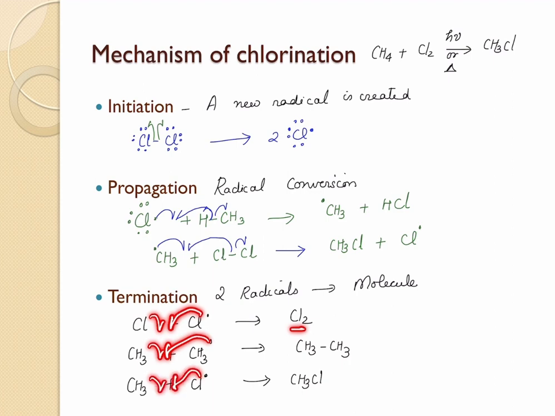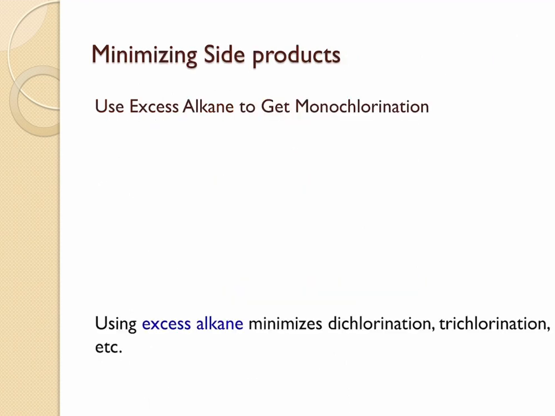The mechanism for bromination follows exactly the same pattern. All you have to do is substitute this with bromine, and bromine radicals are created, and the steps are essentially the same. This altogether is called the radical substitution reaction, where you can see that the hydrogen in the alkane has been substituted for the halogen. It has to follow all these 3 steps: initiation, propagation, and termination.